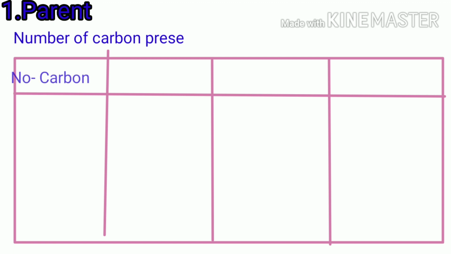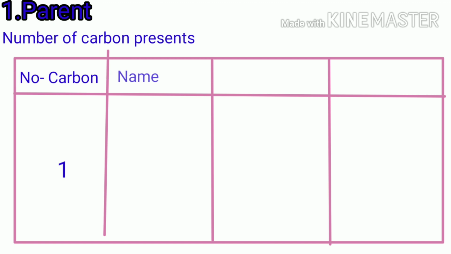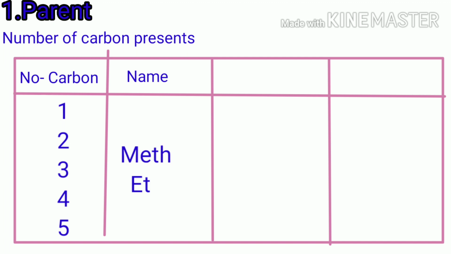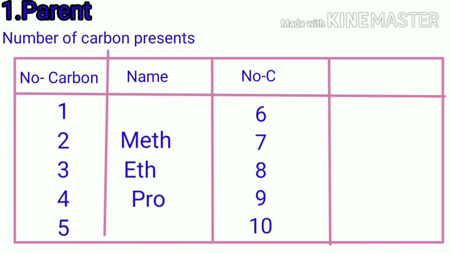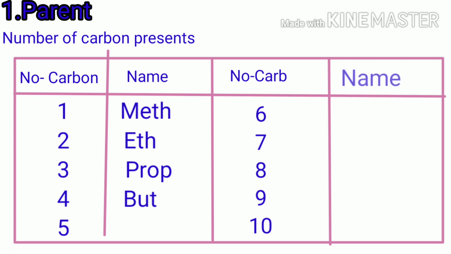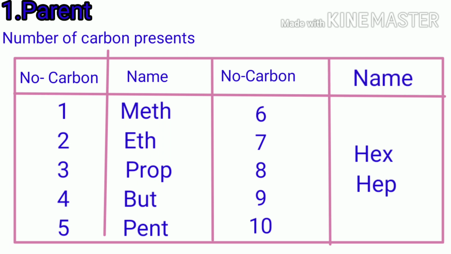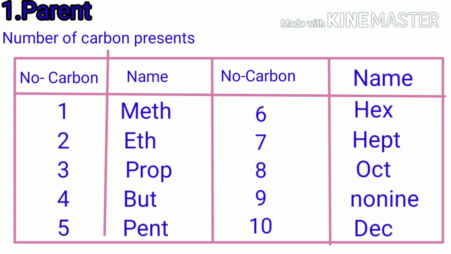The parent hydrocarbon means the number of carbons present. If the number of carbons is 1, it is indicated by meth, 2 eth, 3 prop, 4 but, 5 pent, 6 hex, 7 hept, 8 oct, 9 non, 10 dec. It is very important for writing the IUPAC names.